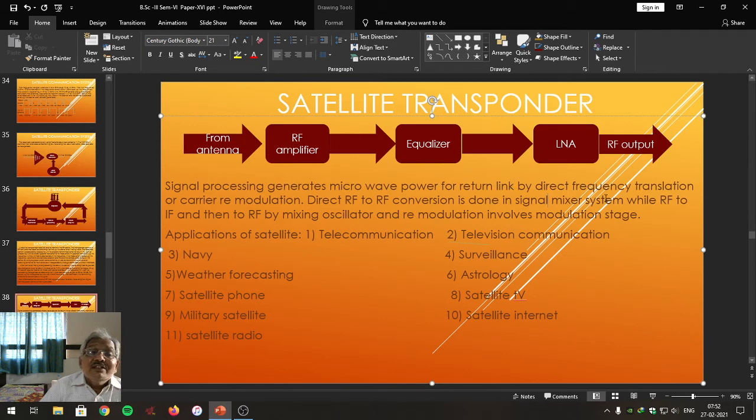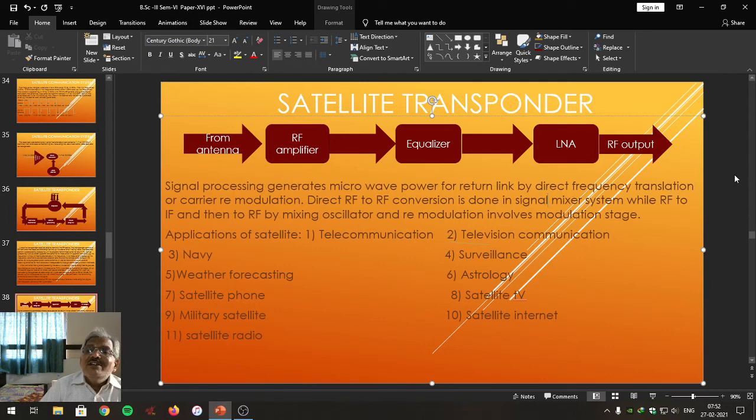Whereas in a remodulation process, RF will be converted into IF, it is detected, and it is again converted into RF by using the mixer circuit, that is a remodulation. And then the signal is made ready for the downlink frequency. Finally, it is given to the duplexer unit. The output of the duplexer unit is given to the transmitting antenna that transmits the signal towards the earth.